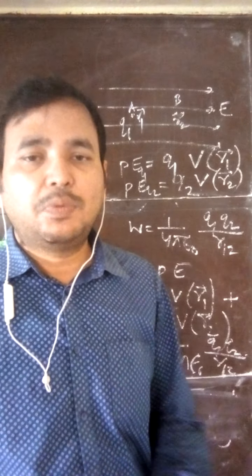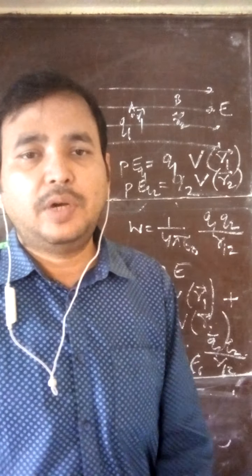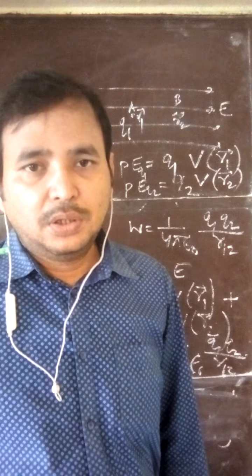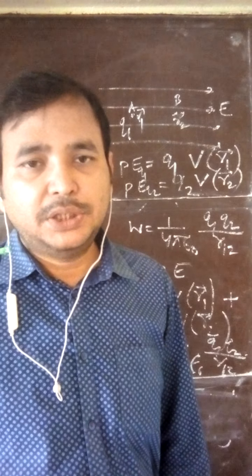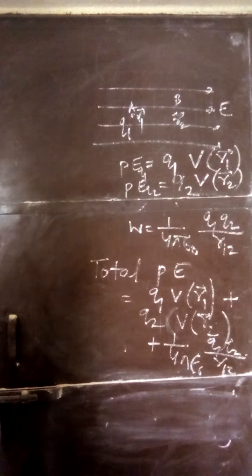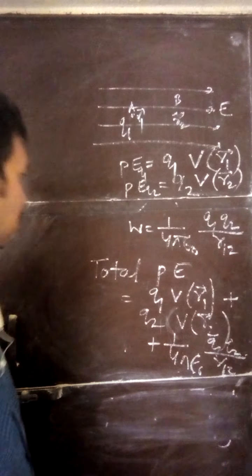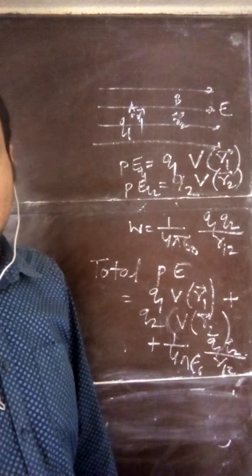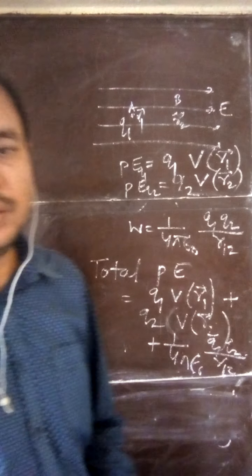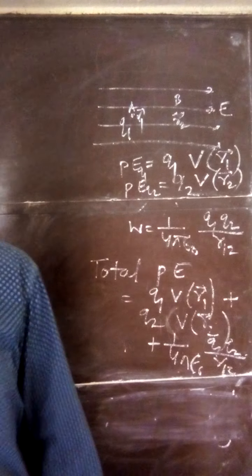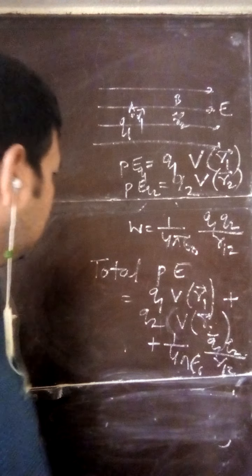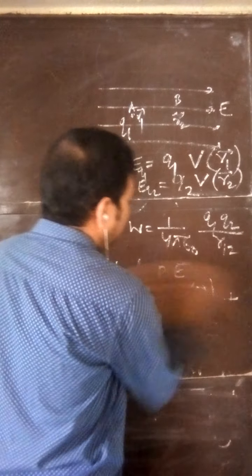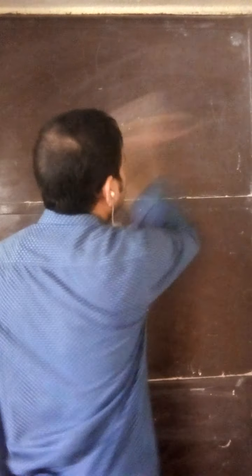For three or four charges you can calculate it similarly. So we have discussed potential energy of point charges, for a pair of charges, for more than two charges, and in the external electric field. Now let us calculate the potential energy of an electric dipole in an external electric field. Then we will complete this topic, then we go for numericals in the next class.